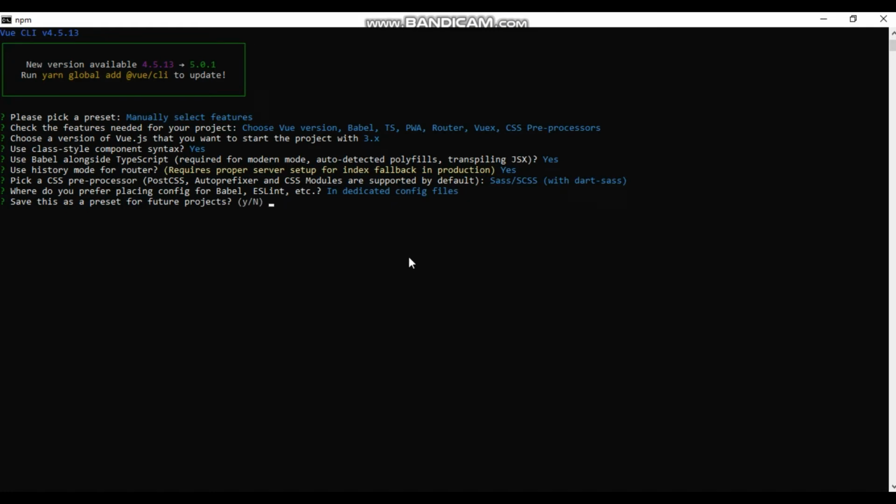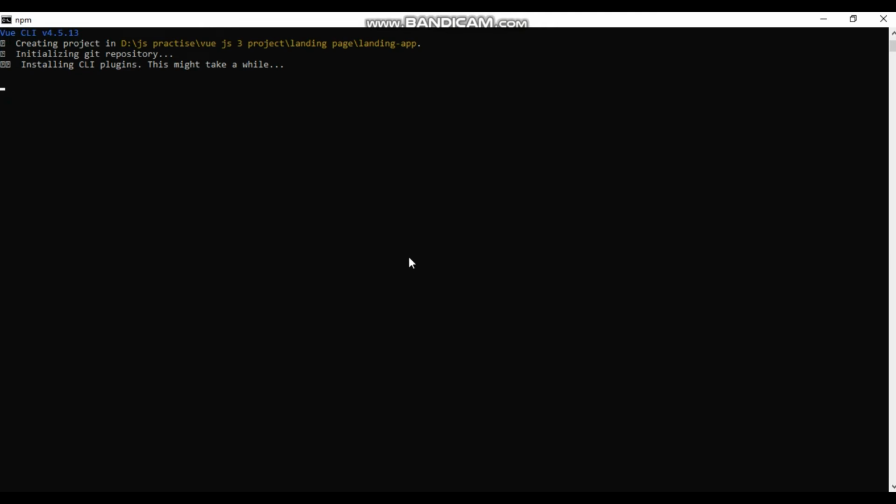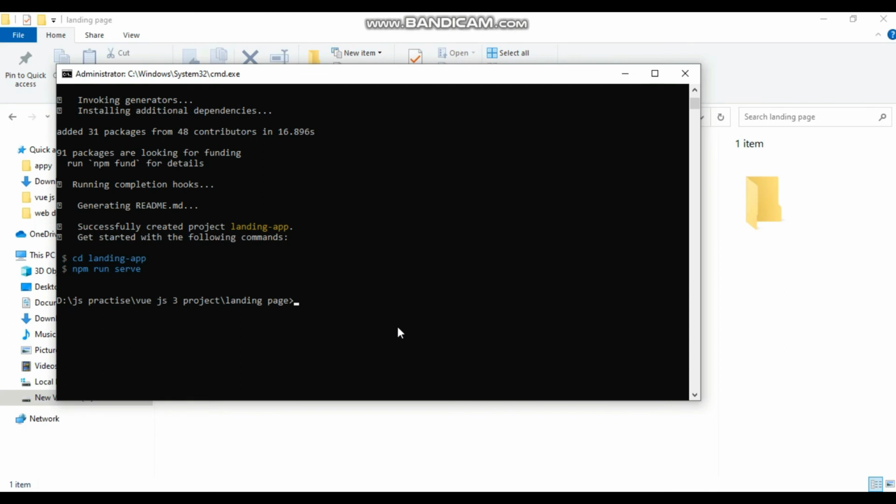Save as a preset for future projects? Yes, I want it, and simply type here the preset name, like landing f. That's it. Click enter and wait a moment. I will skip this part of the video and come back again when my project is installed. Now type here cd and landing f, your project name.